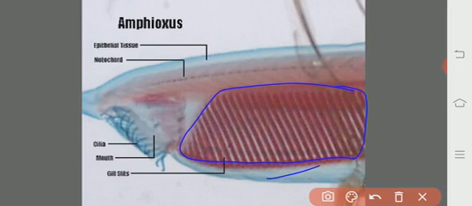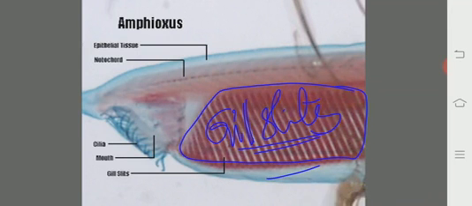Just below the myotomes we may see the gill slits in the pharyngeal region. The pharyngeal region is almost all enlarged and perforated by numerous gill slits, but they are not useful for respiration; they are meant for the filter feeding mechanism.